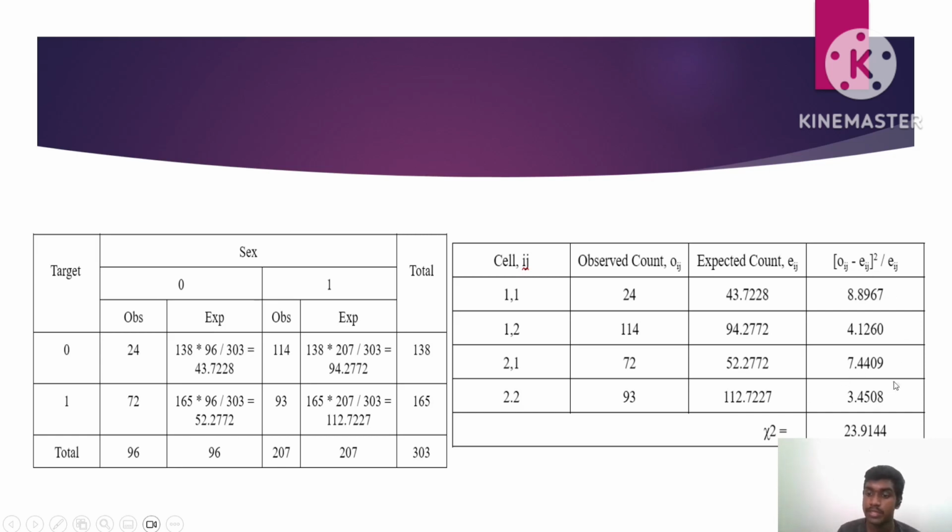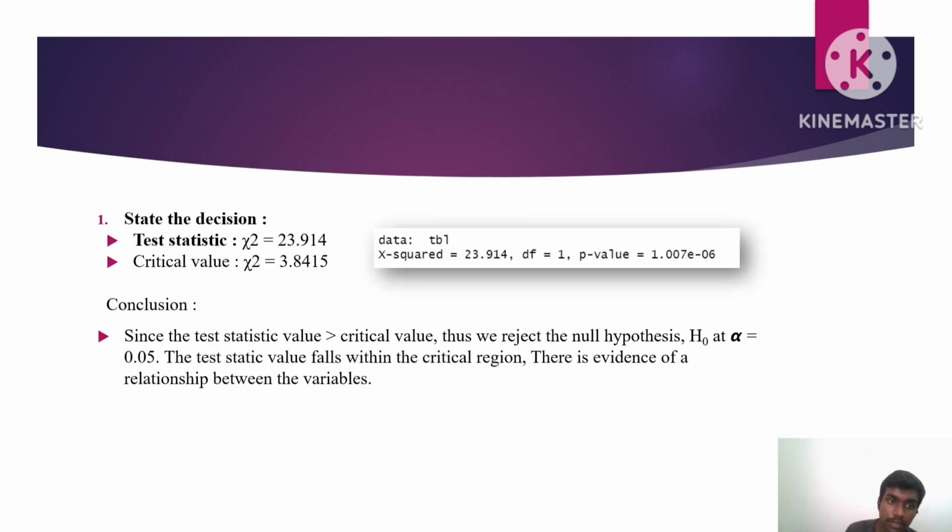When we add up all these answers, we get the test statistic value chi-square, which is 23.9144. So this is our test statistic value. So this is part 3. The final part is we state the decision.